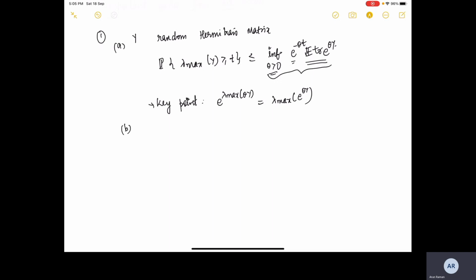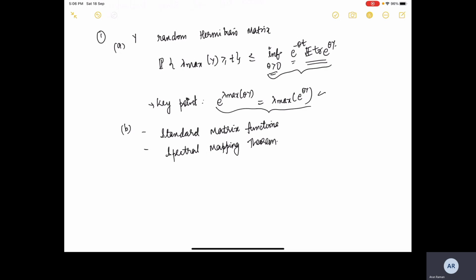the following intermediate result: lambda max of theta Y is equal to lambda max of exponential of theta Y. We proved this by expanding the left hand side and right hand side, the matrix exponentials and all those things. We generalized this result for a class of functions which can be called the standard matrix functions, and we generalized it to what is referred to as the spectral mapping theorem. So this result, which we proved by using matrix exponential, we could have directly proved using the spectral mapping theorem.